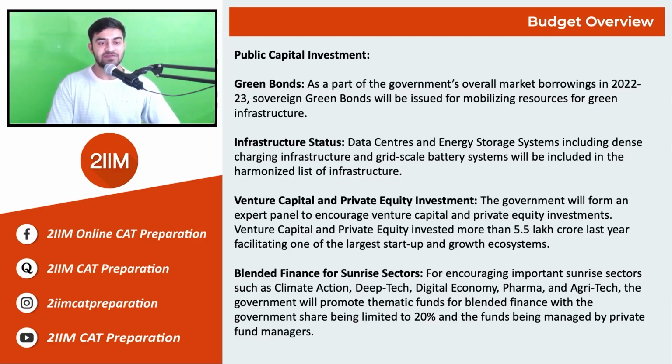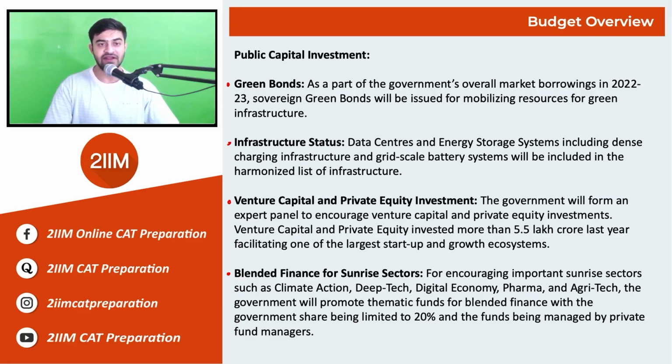For public capital investment, the government is looking at four major arms, which are green bonds, the infrastructure status, venture capital and private equity investment, and blended finance for sunrise sectors. For green bonds, the country is looking at the year 2070, where at COP26 the government of India promised that it will become a net zero emitter of carbon.